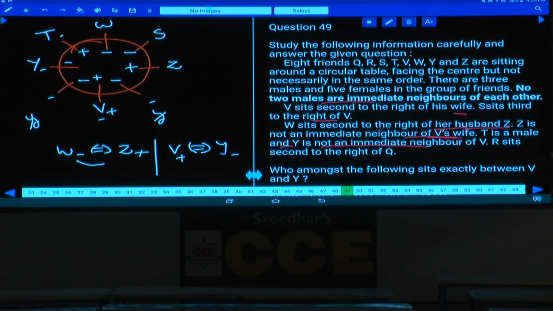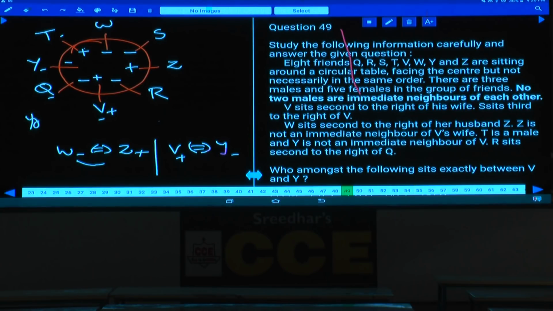And R sits second to the right of Q. As R is seated second to the right of Q, tell me what is the possibility here. The only possibility is R at this place. R is a female, sits second to the right of Q, so Q will be here. Done with this? And this is how these 8 persons are seated around a circular table facing the center, out of which there are 3 males and 5 females, and no 2 males are seated adjacent to each other.